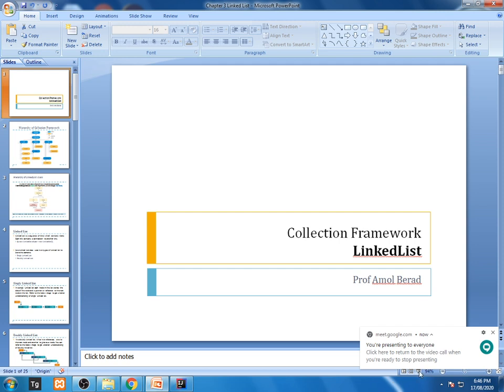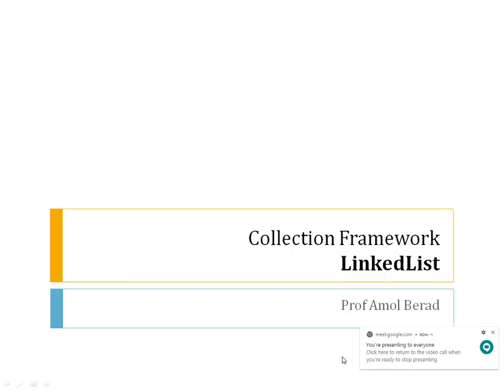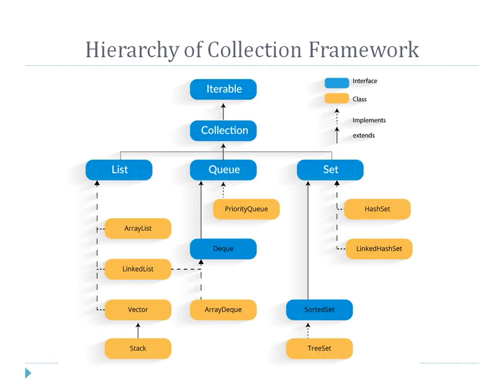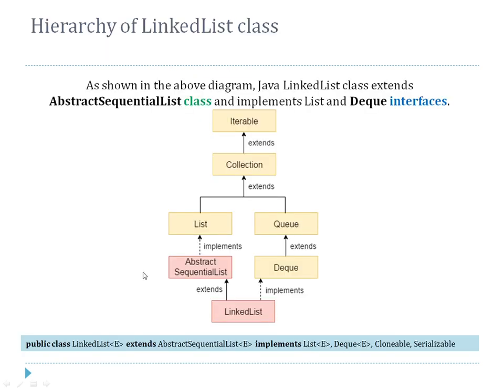So we'll just go for a revision of what has happened in last week, and we'll move to the session of collection framework, that is linked list, in detail today. Last week we started with the second type of collection framework. The hierarchy up till now we have completed with array list, and now we have started with the linked list. You are much more familiar now with how this hierarchy is there. Now we'll revise what this linked list is and how it is defined.